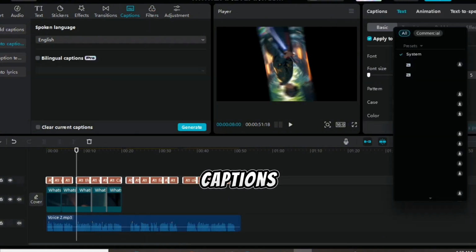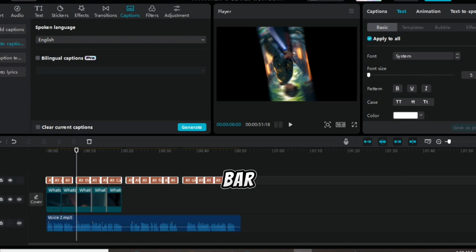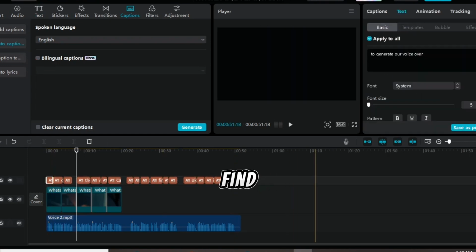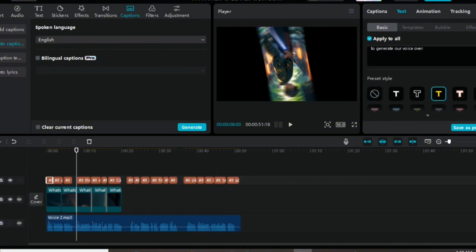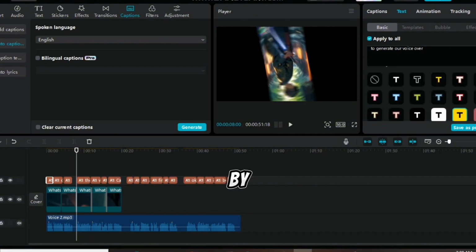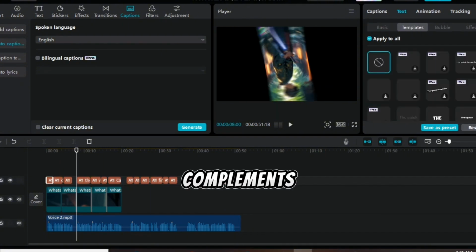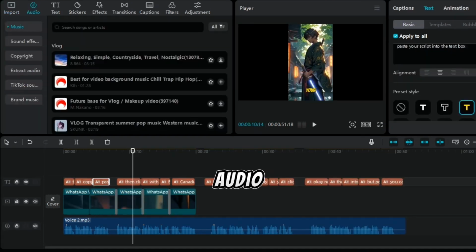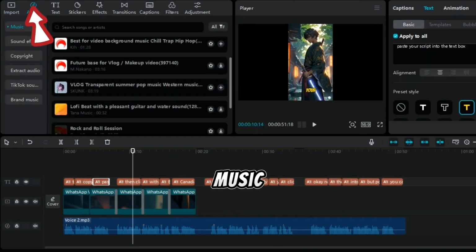To add captions, go to the text menu on the top bar and select Auto Captions. Experiment with different styles to find the right match for your video. Lastly, enhance your video by adding background music that complements your story. Use the CapCut audio library for free royalty-free music.